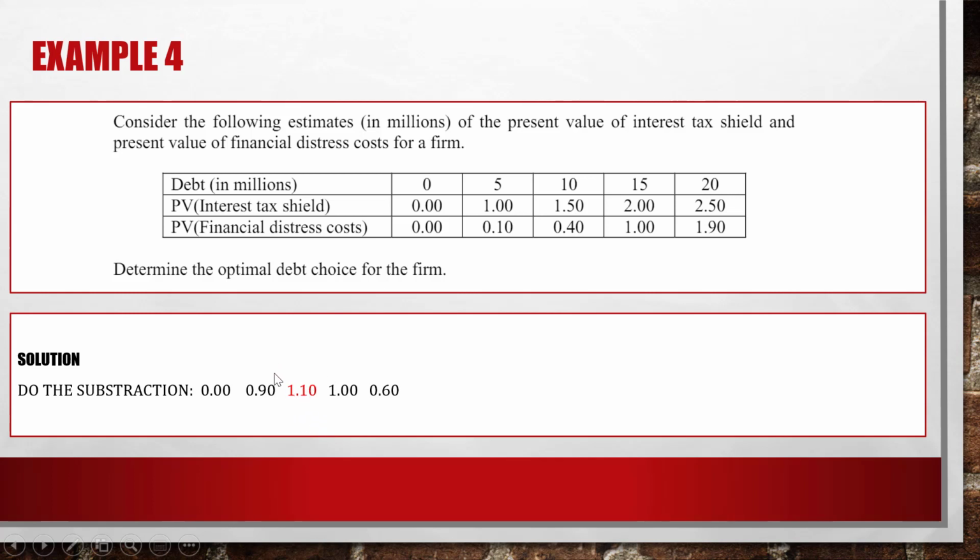So this is the best number, right? It would give a higher levered firm value. So the optimal debt choice should be $10 million. This is the best choice.